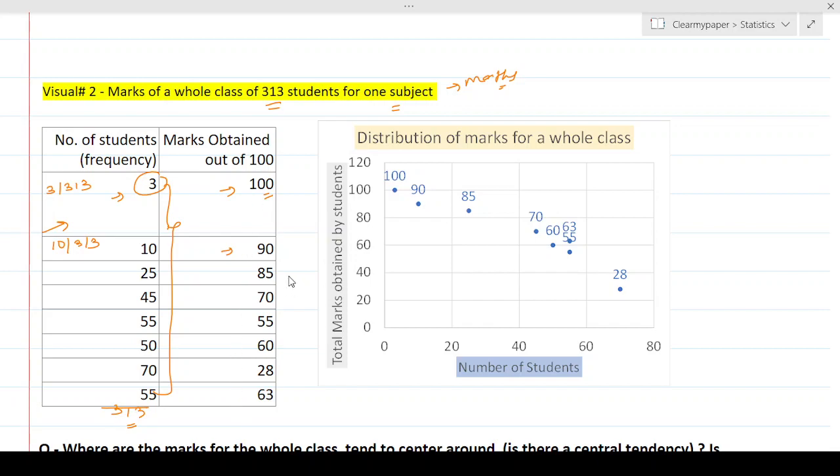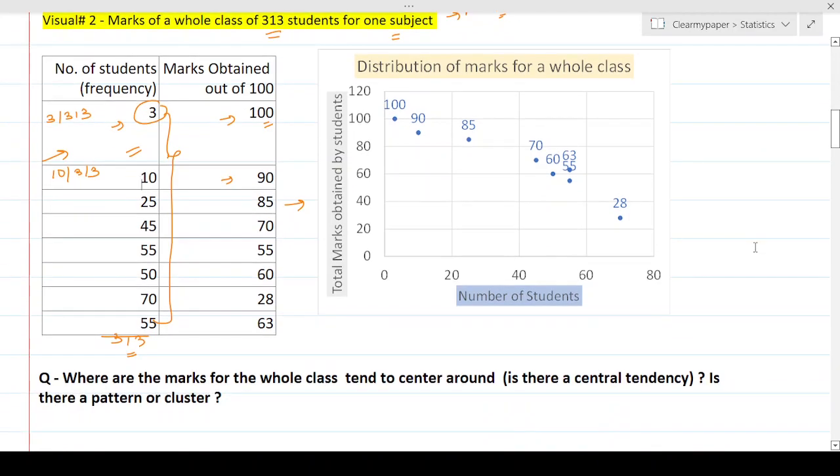And as always, I've given a visual effect to that, where I've taken a graph and I've plotted this whole table on the left over here. Whatever is in the table on the left, I've plotted on the right. So it's the same thing. And again, I'm going to ask the same questions, either from the table or on the graph on the right. Do we see, for the whole class, any marks or any cluster of marks where you see some concentration?